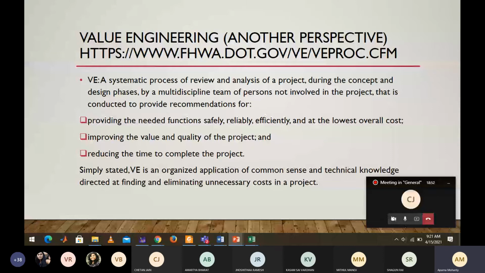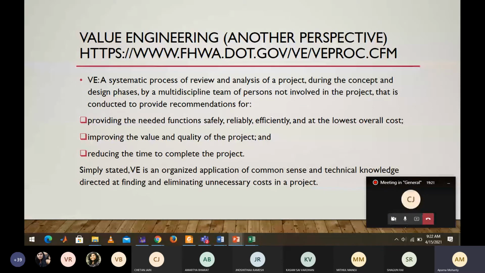As per this concept, value engineering is a systematic process of review and analysis of a project during the concept and design phases by multidiscipline teams of persons not involved in the project, that is conducted to provide recommendations for providing the needed functions safely, reliably, efficiently, and at the lowest overall cost. Next is improving the value and quality of the project and reducing the time to complete the project. So these are the basic three things value engineering involves.